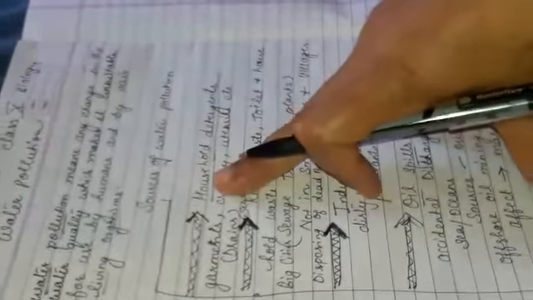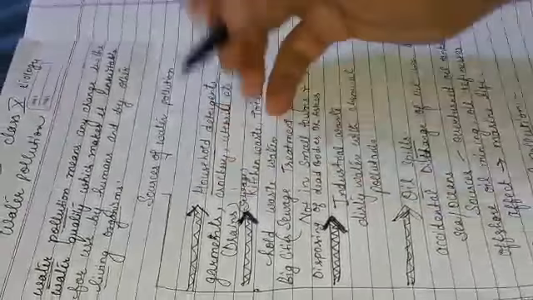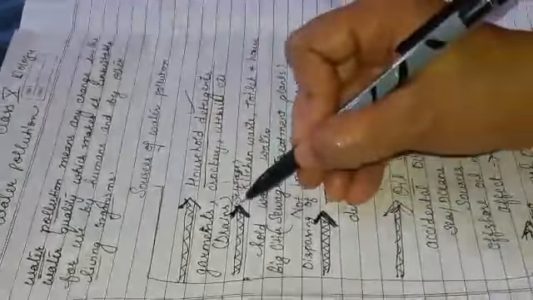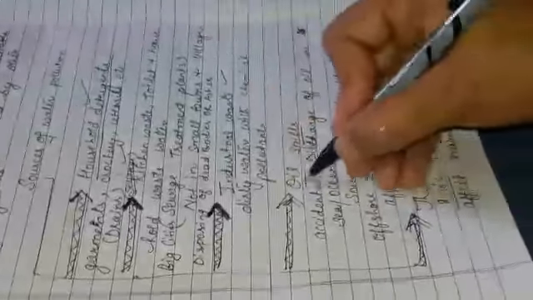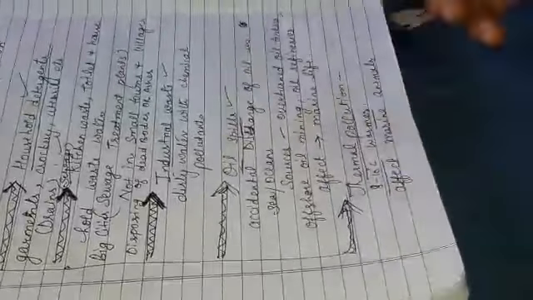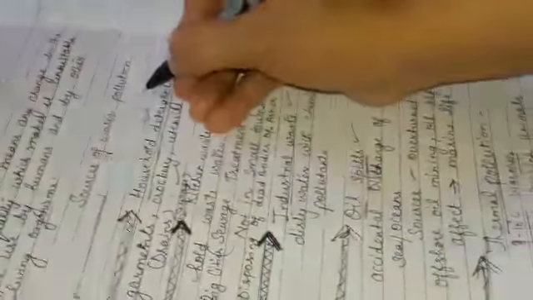There are 5 main sources of water pollution. That is household detergents and sewage. Third is industrial waste. Fourth is oil spills, and fifth, last, is thermal pollution. Now first we will do household waste.